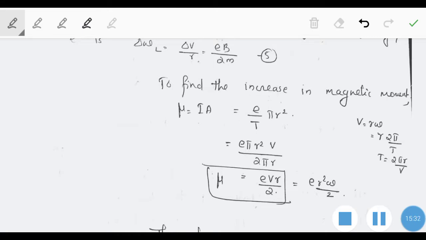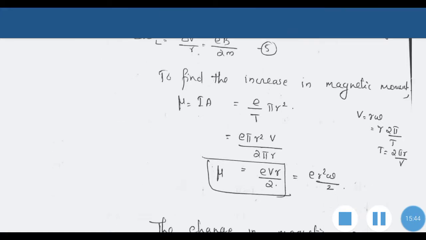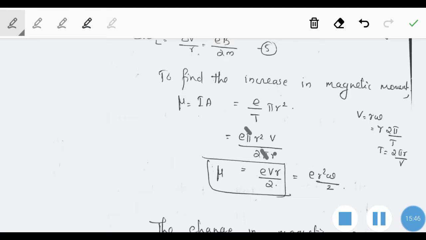So we can substitute here for T, that is 1 by T becomes V divided by 2 pi R. By cancelling, we get mu is equal to EVR. This R square and R get cancelled, then pi and pi get cancelled. So the remaining part is EVR divided by 2. For V we can substitute R omega again. So mu is equal to E R square omega divided by 2.